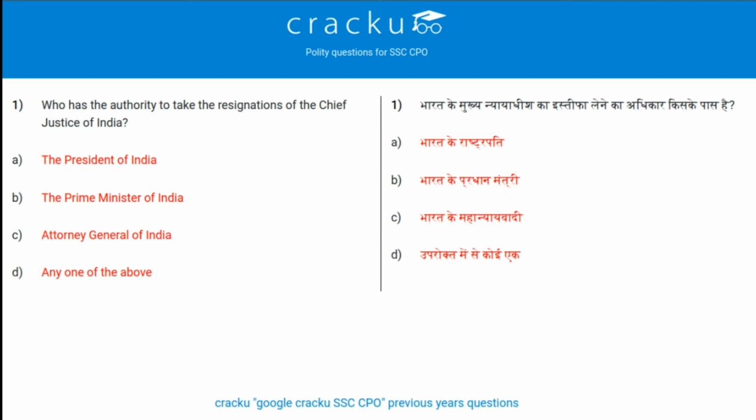The question is, who has the authority to take the resignation of Chief Justice of India? The one who has the authority to take the resignation of Chief Justice of India is President of India. And who takes the resignation of President of India? It's the Chief Justice of India. So option A is the answer.